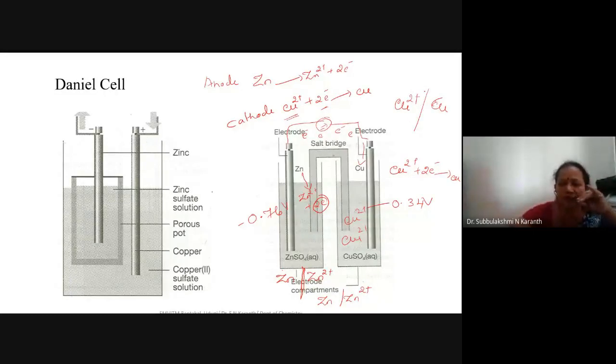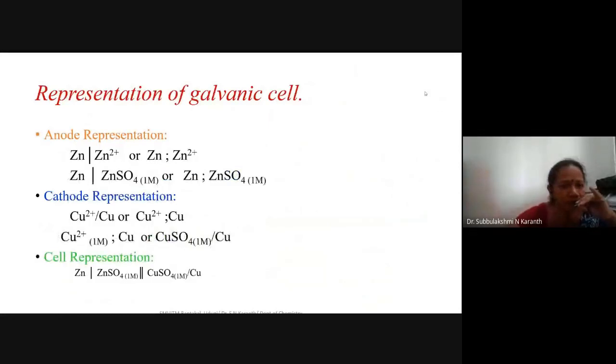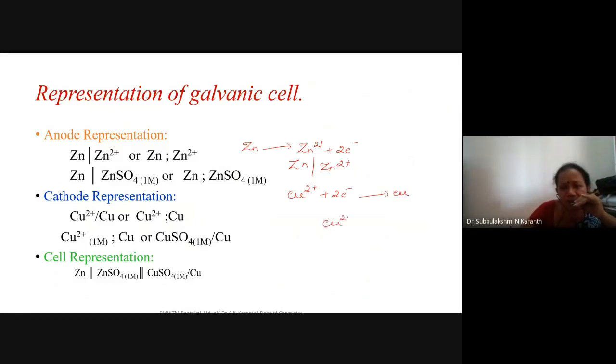So in general, the anode representation is Zn bar Zn2+. Clear? Zinc moves into the solution as Zn2+. The reaction is Zn giving Zn2+ plus 2 moles of electrons. So we represent Zn bar Zn2+. Similarly, in the cathode reaction Cu2+ plus 2 electrons get deposited as metal copper. So we can represent Cu2+ bar Cu. So this is the anode representation and this one is the cathode representation.